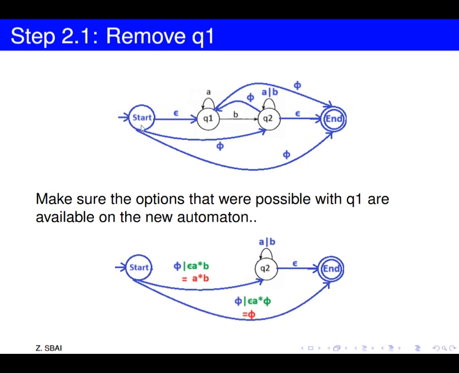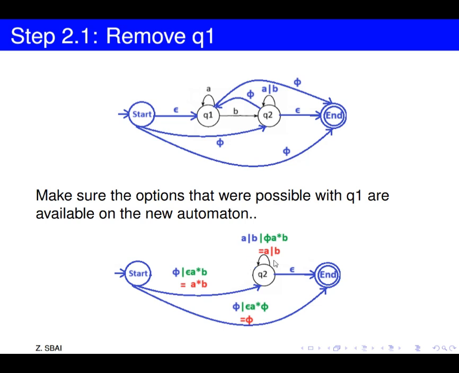Then we will modify the edge going from start to end. We will write the initial regular expression here, it's empty set, or we'll write here the option if we are going through Q1. Okay, through Q1 we will find epsilon, again A star, okay, and empty set. We will write here empty set or epsilon A star empty set, and we know that anything concatenated to empty set will be empty set. Union empty set, the result will be the empty set.